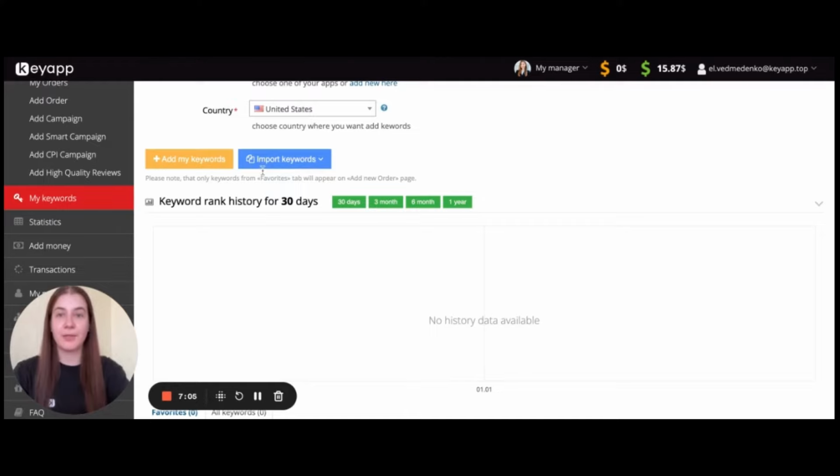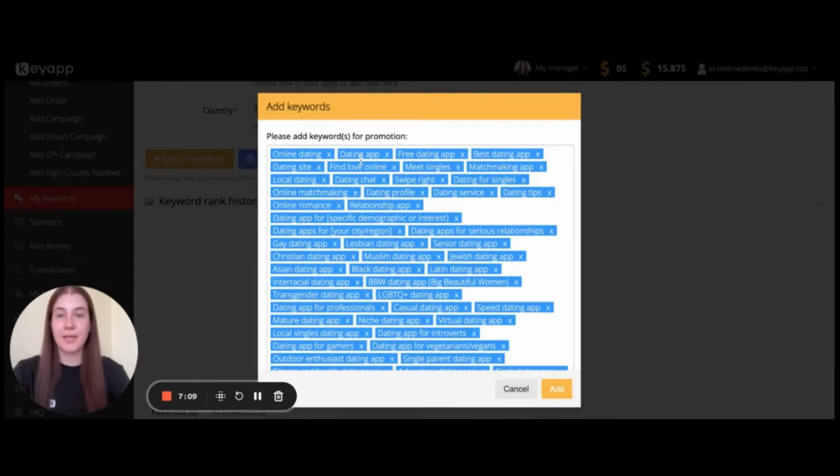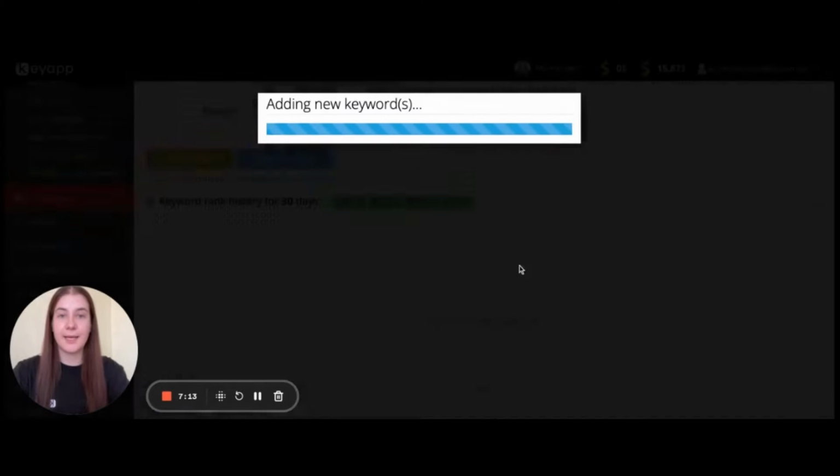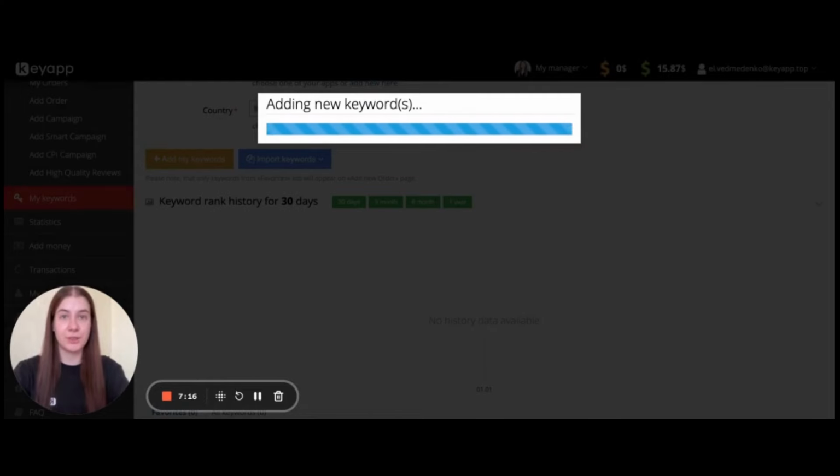So you just choose the application, the country you work with, and just press add my keywords, paste all the keywords provided by ChatGPT, and add them so to check the positions, the keyword popularity, and the estimated keyword traffic.